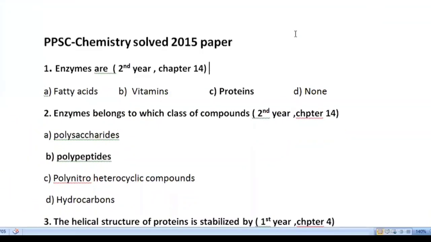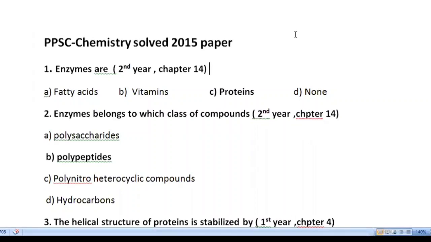Assalamu alaikum. Today we will discuss the PPSC chemistry paper of 2015. As you know, most of the MCQs in this paper are taken from the first year and second year chemistry of FSC. So their reference, along with the year and chapter, is given in front of each MCQ. So let's begin our discussion.